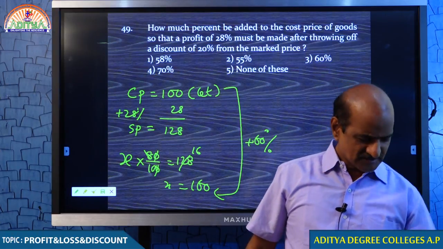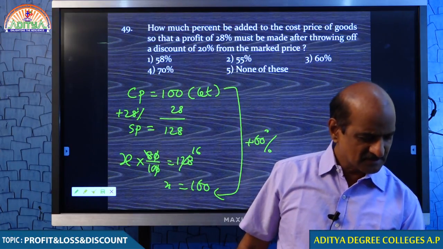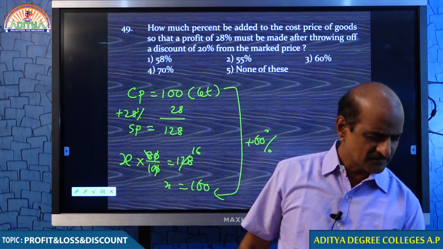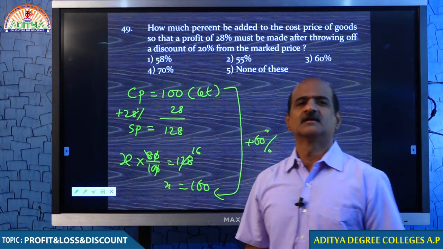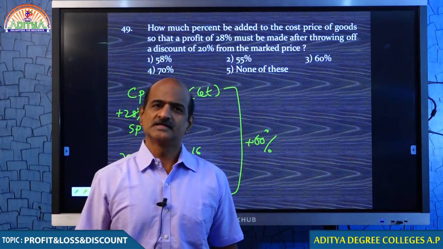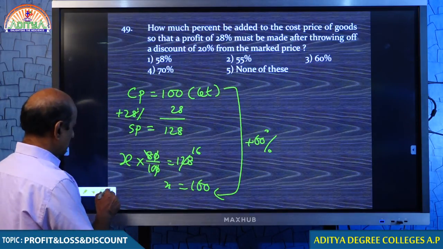So, if you want to do the business like this, it should be 60% more than cost price. Well done, students. Very good, very good. So, this is all about the basics of discount. We discuss some more questions, you get more clarity.